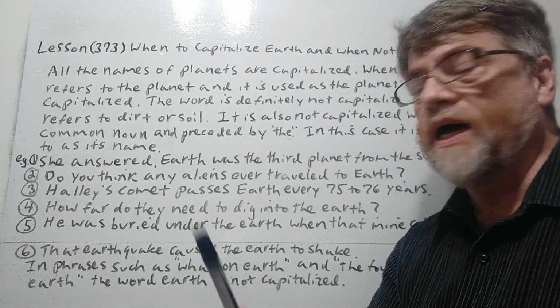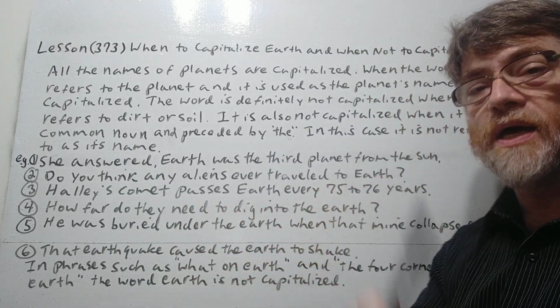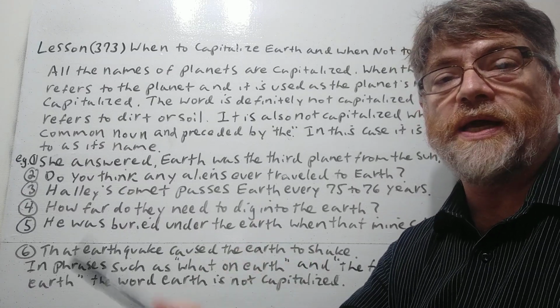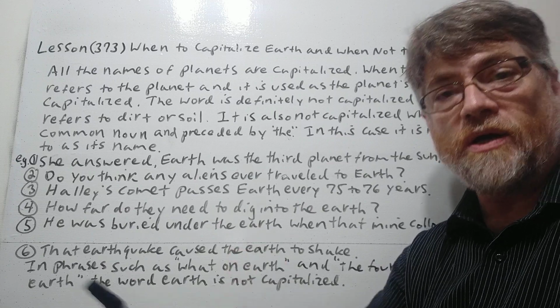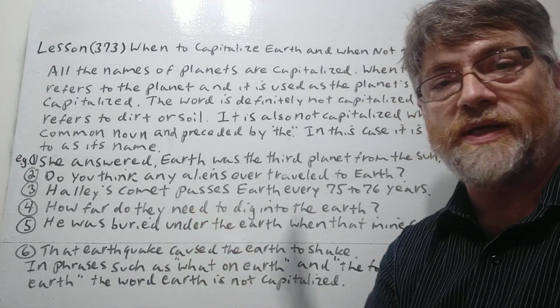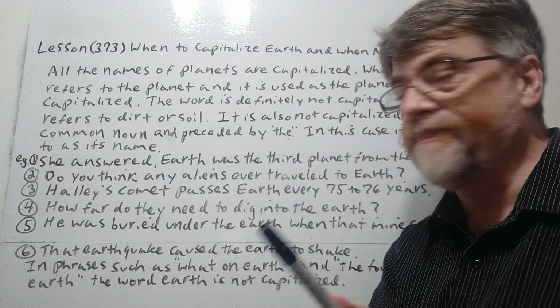Number one, she answered, Earth was the third planet from the sun. Yeah, so this is probably a situation where maybe a student was asked, what is the third planet from the sun? And she answered, Earth is the third planet from the sun. So in this case, Earth is definitely capitalized. It's referring to the planet and it's referring to its name.